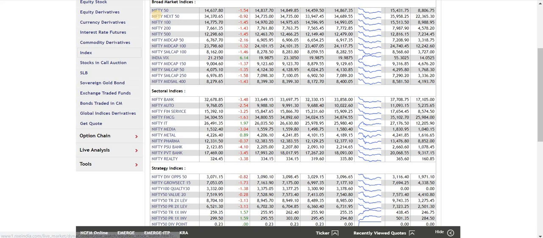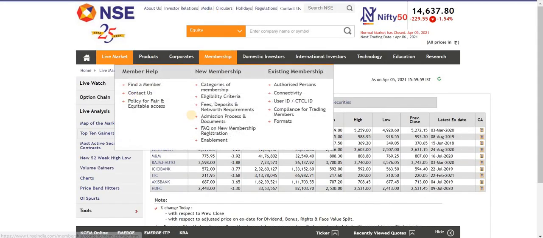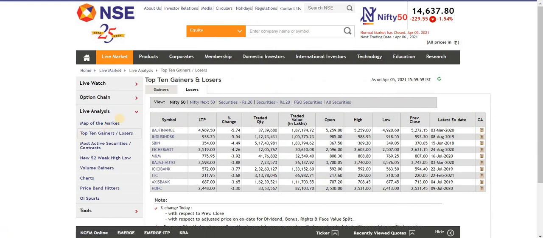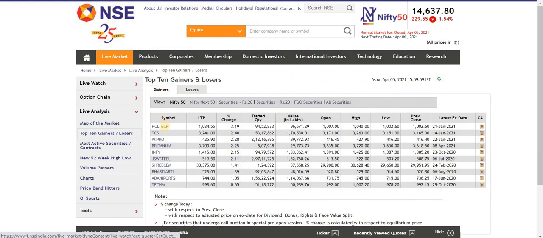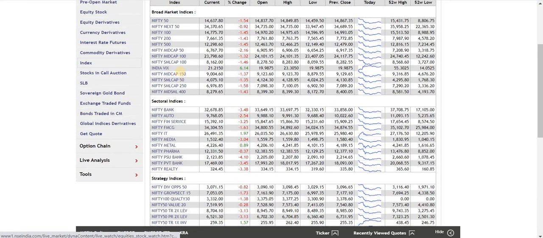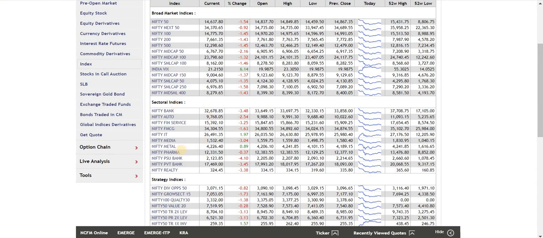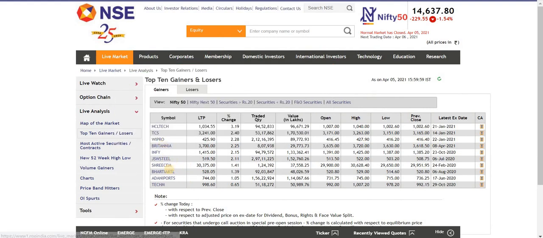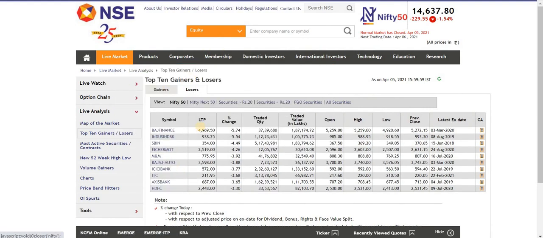And now let's move towards our daily performers, losers and gainers. Let's start with the gainers. Who are the gainers today? HCL Tech was the first gainer, with a 3.19% gain. Then TCS, Wipro, Britannia, Infosys. Again we can see all these IT companies, and the one sectoral index which was in good green, 1.97%, was again Nifty IT. The losers today were Bajaj Finance, IndusInd Bank, SBI, Eicher Motors, M&M, Bajaj Auto, ICICI Bank, ITC, Axis Bank and HDFC.